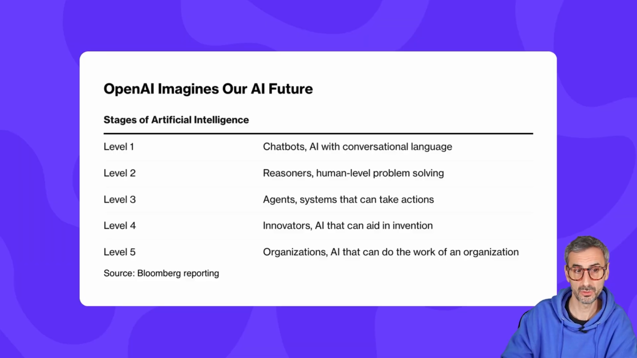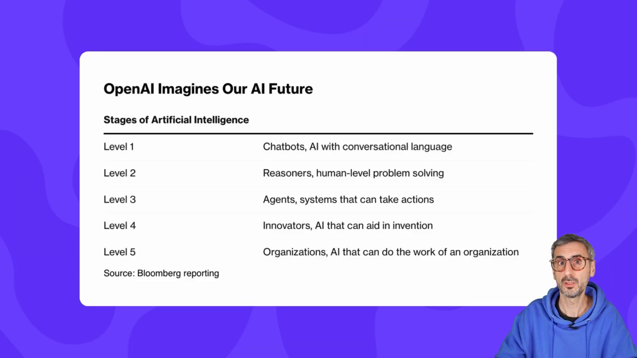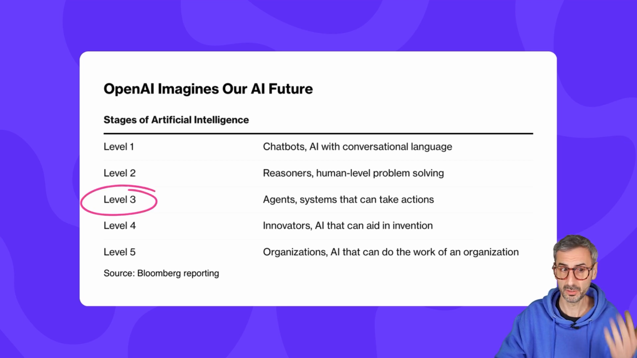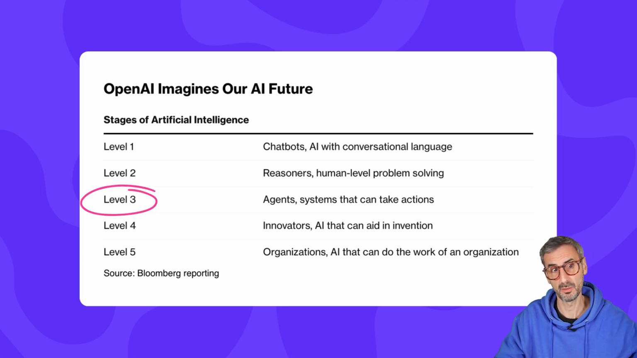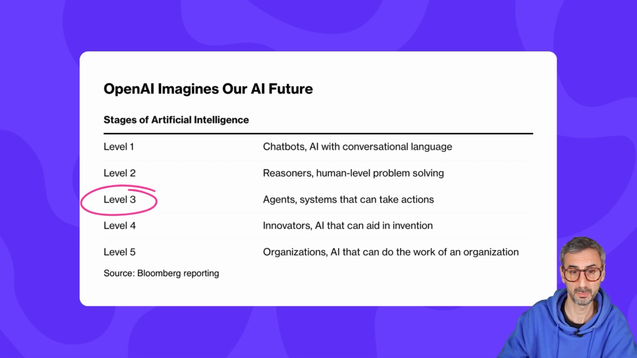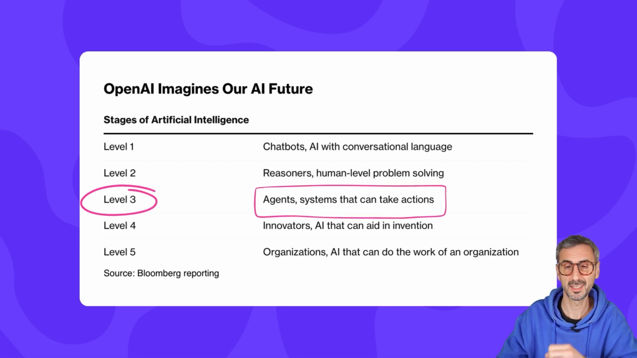Those are level 2. And now with the release of Operator, which is the first AI agent, we are stepping into level 3 of this pyramid of stages of the intelligence, so to speak. So agents are systems that can take actions. It's basically a brand new field of models, a brand new category of models that will take OpenAI to the next crank, the next echelon on this pyramid of reaching super intelligence. So that is interesting. That is what Sam Altman is referring to at the end of the video.